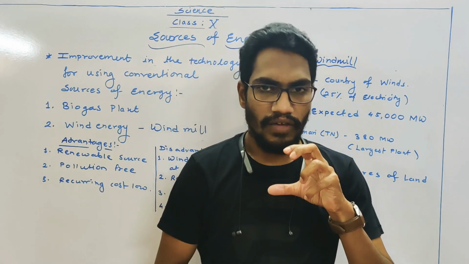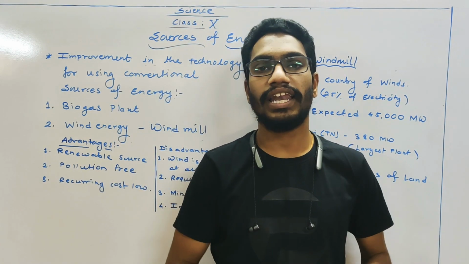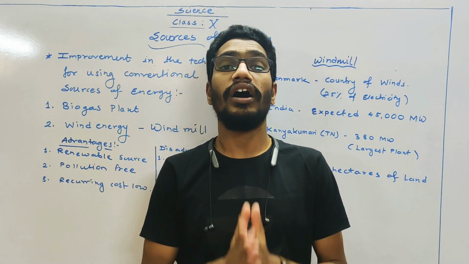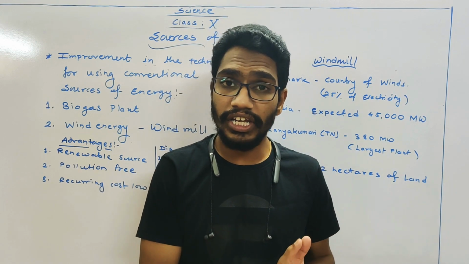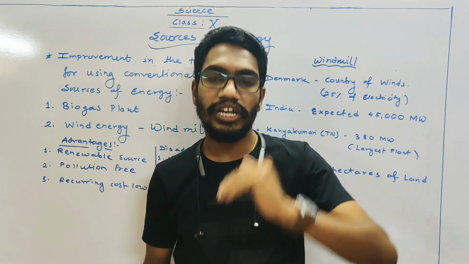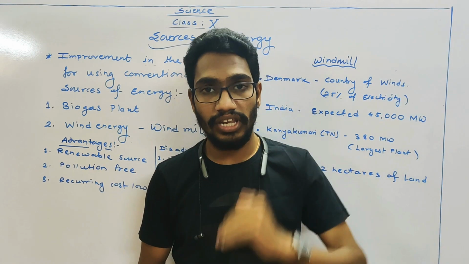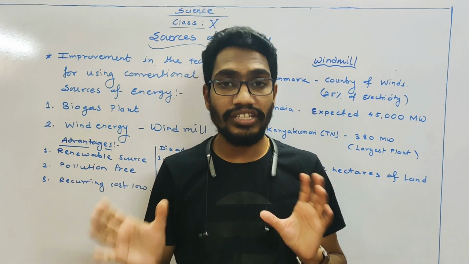First thing, how are winds formed? It is there in class 8. How are the winds formed? Because of uneven heating by the sun. The meaning of uneven heating: in some areas the temperature is more and in some other areas the temperature is less. Because of that uneven heating, there is a pressure difference.